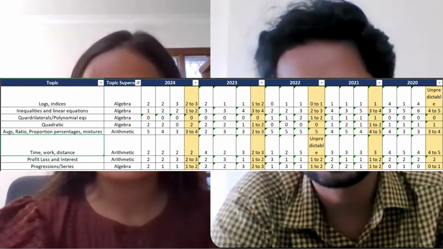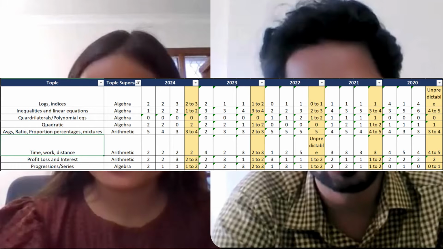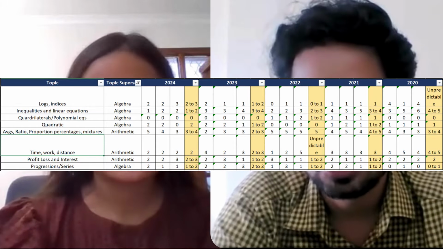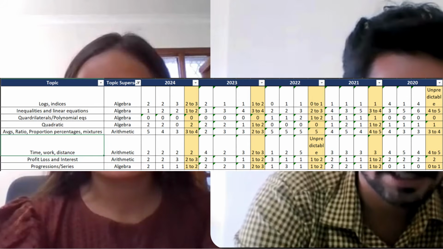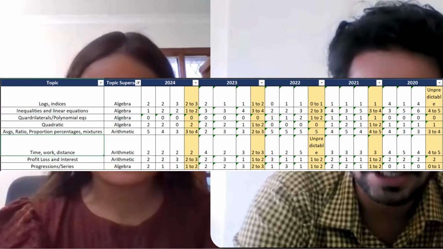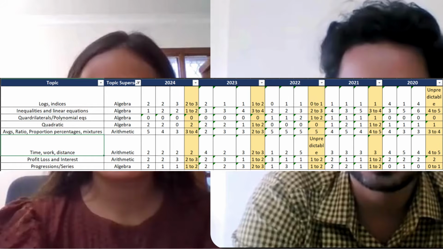However, the number had been around 0 to 1 to 2 between 2020 and 2022. The next section is the analysis of the algebra and arithmetic sections. As I already mentioned, the major chunk is going to be from these two parts. So we have mentioned two areas where the number of questions became unpredictable in 2022 and 2020: time, work, and distance, and logs and indices respectively.